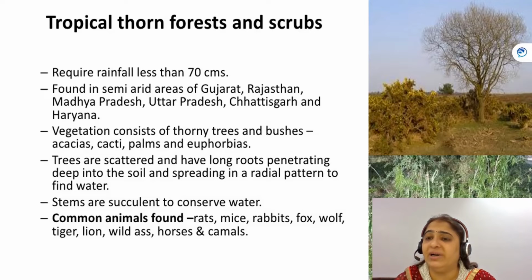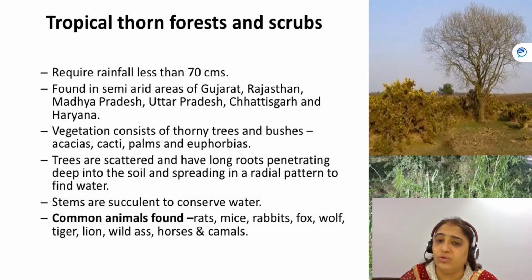The water availability is less, so the soil is dry, so the roots have to be deep to find water.